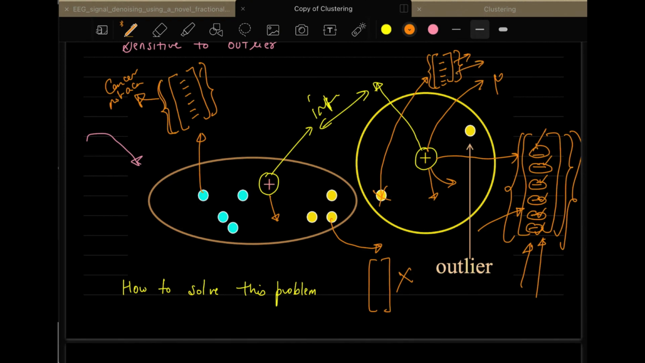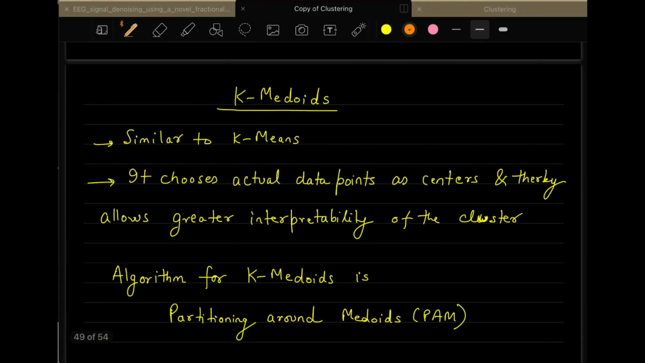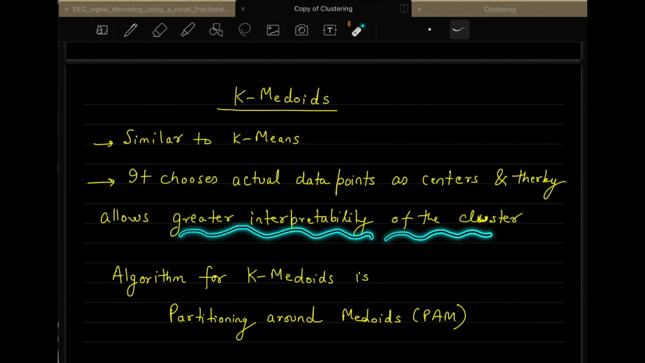So that is the logic behind k-medoids. What k-medoids is saying is, you want the centroids to be data points so that there is greater interpretability of the clusters. So any question here in understanding this concept of k-medoids?